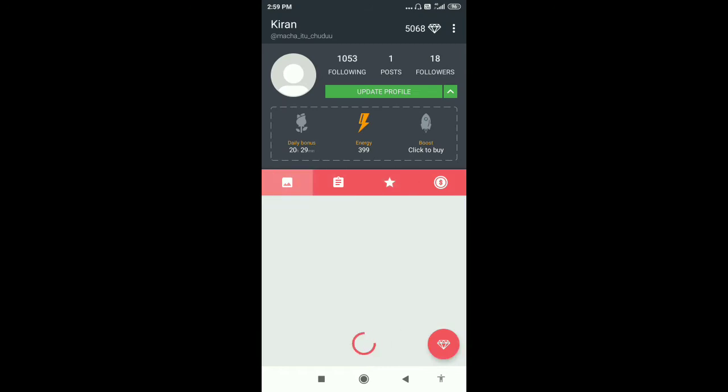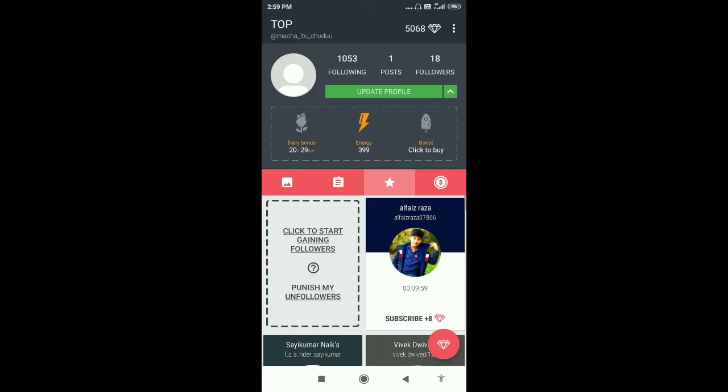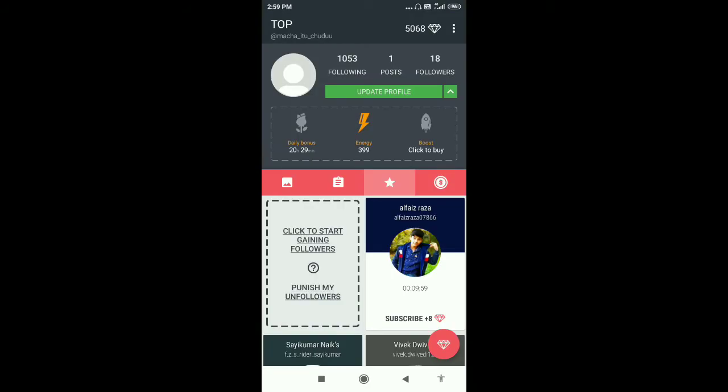You need 359 crystals for getting followers, for increasing followers. So click to start gaining followers. You can keep it for 10 minutes or you can keep it for 20 minutes. For keeping 10 minutes you need 359 diamonds, and for keeping 20 minutes you need 649 diamonds, guys. So I have 5068 diamonds.